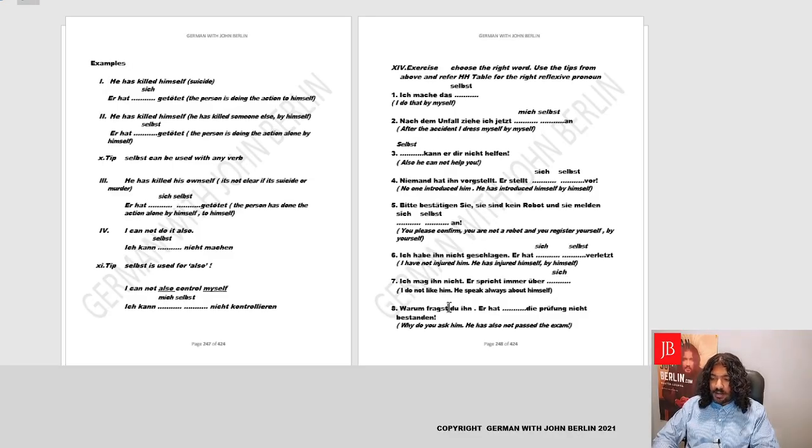Okay. Warum fragst du ihn? Hat dash die Prüfung nicht bestanden. Why do you ask him? He has also not passed the exam. So we'll use the adverb selbst like also and say hat selbst die Prüfung nicht bestanden.